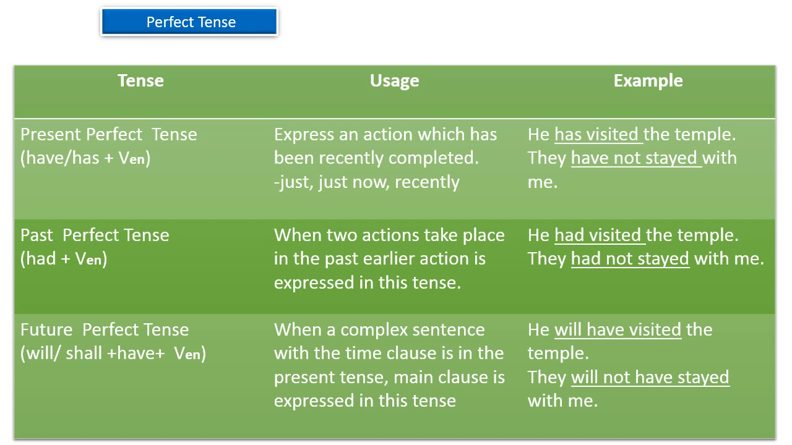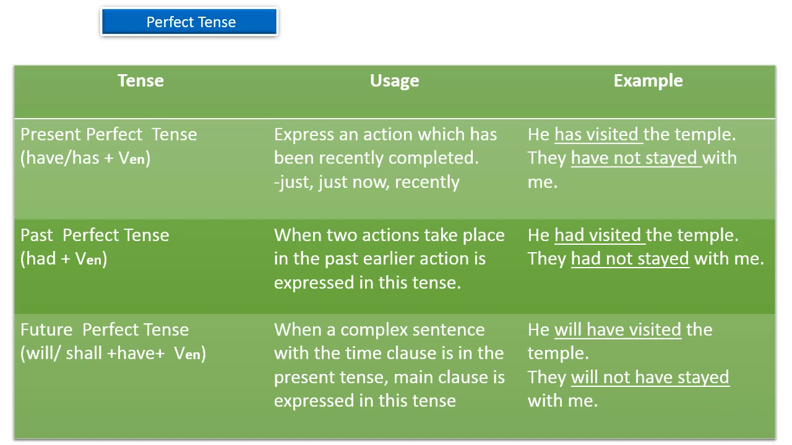The main clause here is used in this tense, that is, will have visited. Will have visited is the combination of the helping verb will, have, then the past participle of the verb visited. The action will be completed in the future. He will have visited the temple means he will soon complete that action in the future. So we use will have visited here.